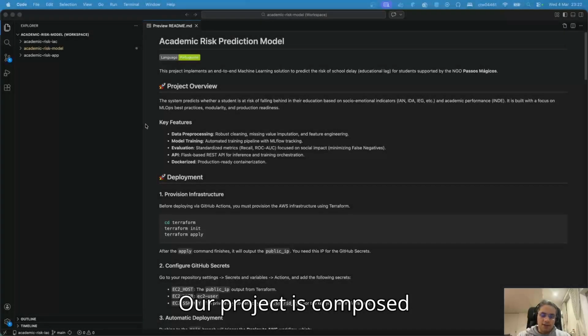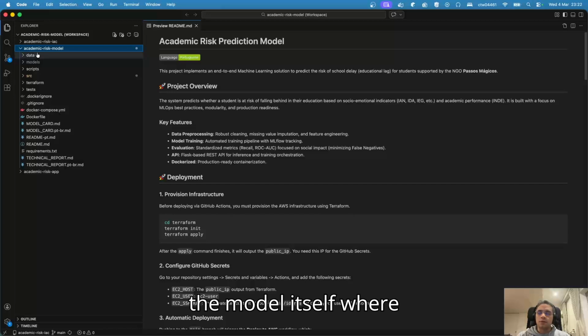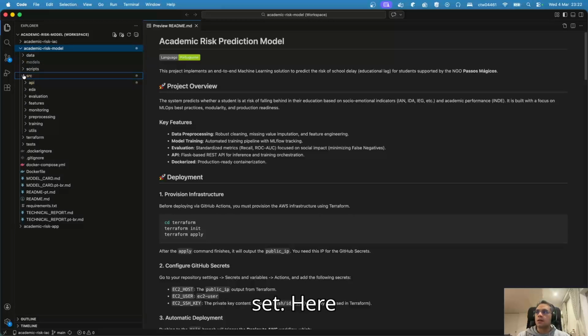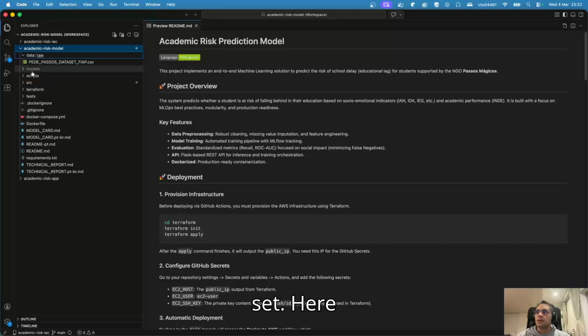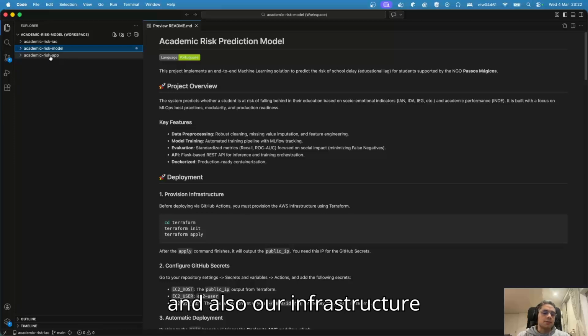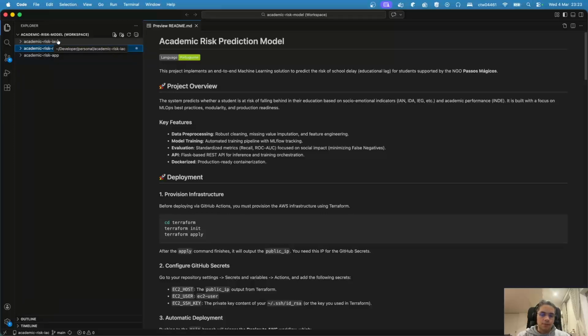Our project is composed of three other projects: the model itself, where we have our data set here, our front-end application, and also our infrastructure as code.